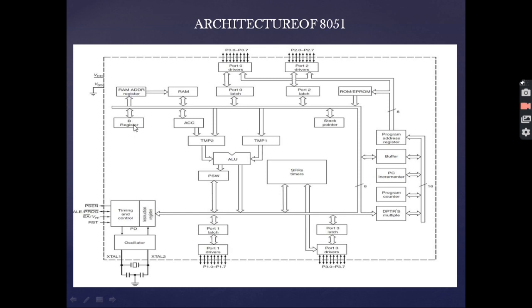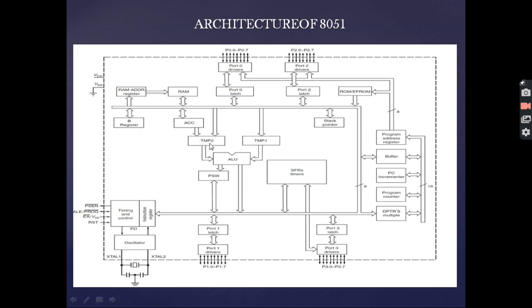It is used for arithmetic operations in case of multiplication and division, which will be discussed in the upcoming slides. The ACC is the accumulator. In every operation, whether it is arithmetic, logical or any other operation, the result is stored in this accumulator block by default. It is an 8-bit register, and the B register is also an 8-bit register.